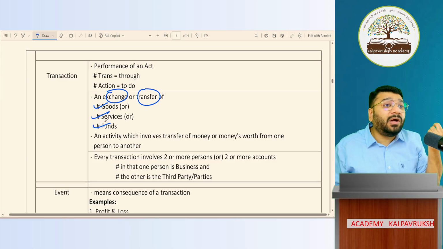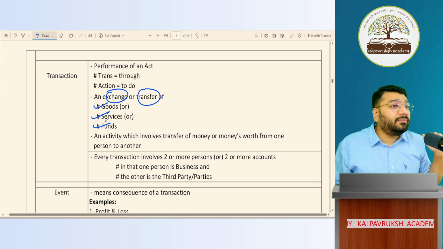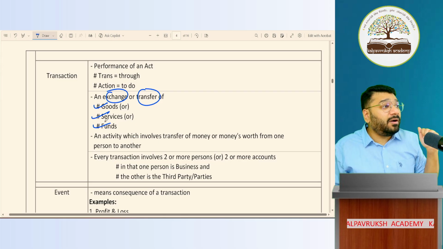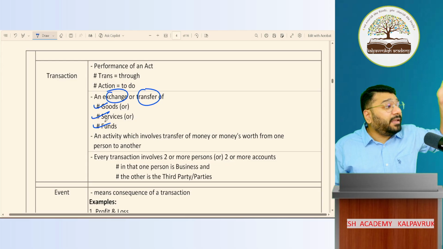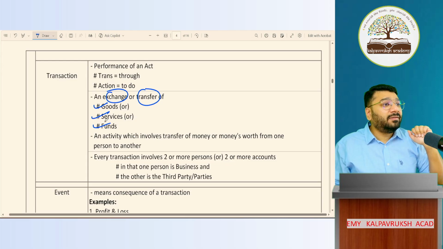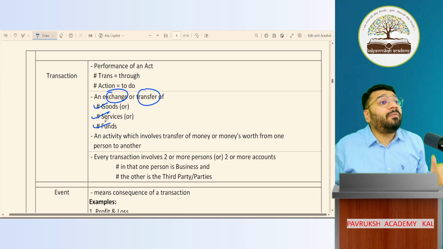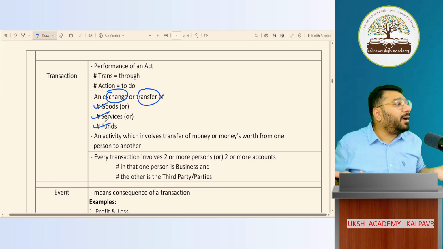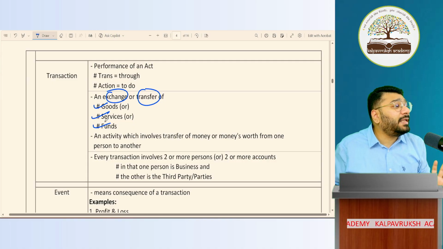Can you give some examples of a third party? The customers of the business are third parties. Are the customers owners of the entity, the business? No. So customers are third parties. Okay. I buy goods from some supplier. Is the supplier a third party? Yes. Is he the owner of the organization? No. He is a third party. Okay. I take a loan from a bank. Whose bank? Third party. Got it? Not got it? Anybody who has got no relation with the organization is called a third party.